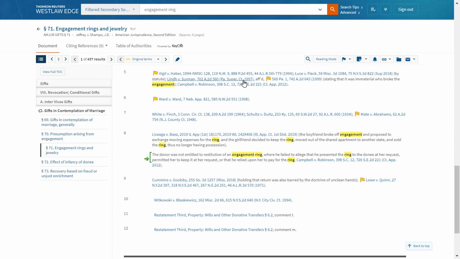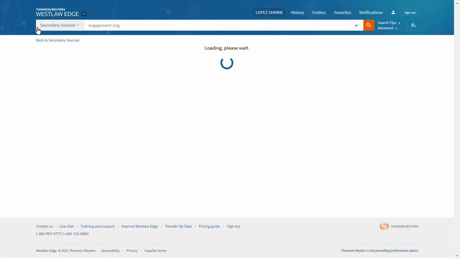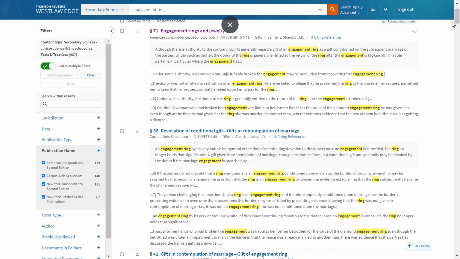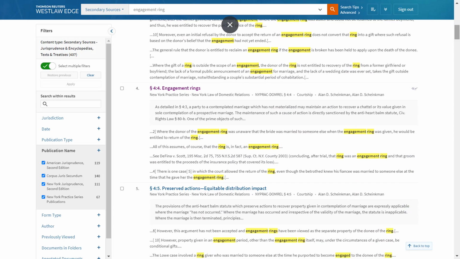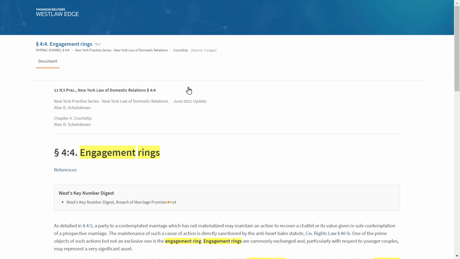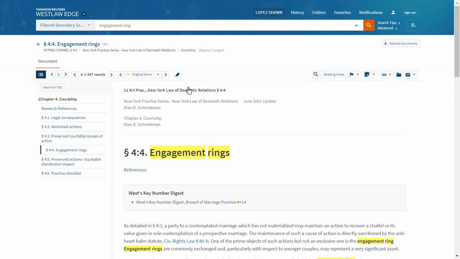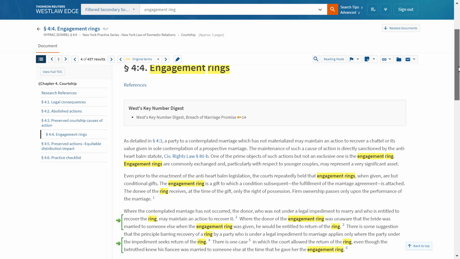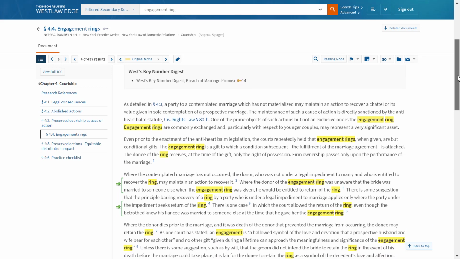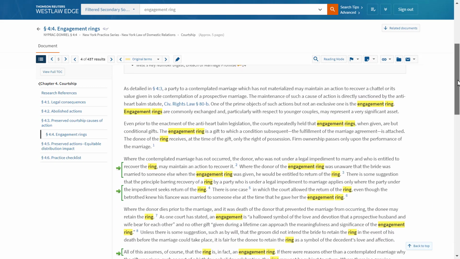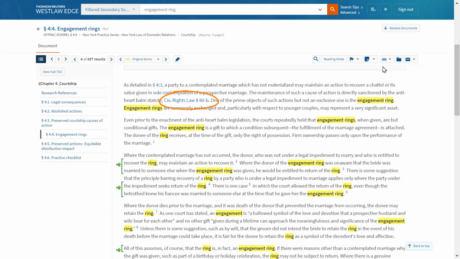We're going to jump back to our results list and select the fourth result, which happens to be a New York Practice Series article. The first thing I notice is the hyperlinked statute in the article, New York's anti-heart balm statute, which conditions ownership of the engagement ring on the parties actually going through with the marriage. Things are looking favorable for your friend.